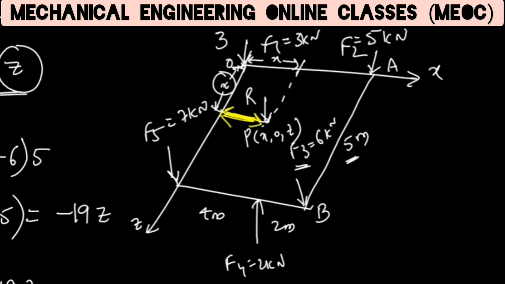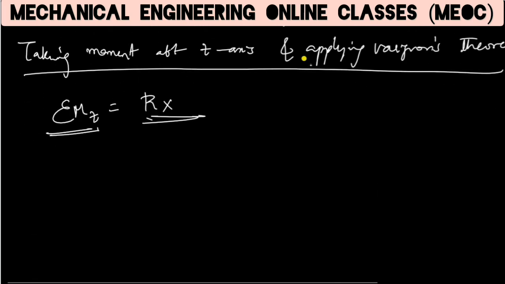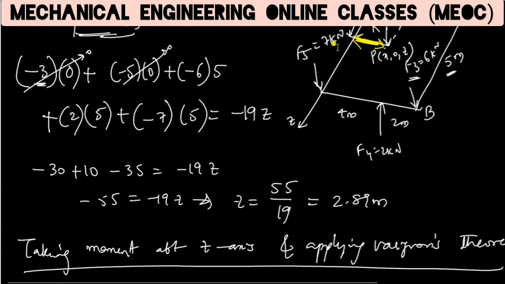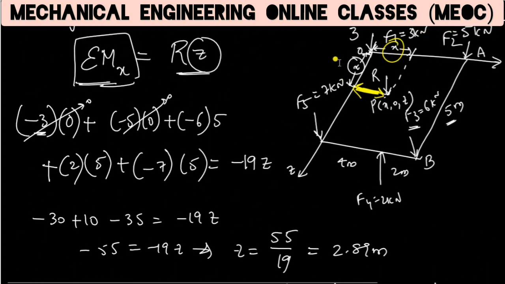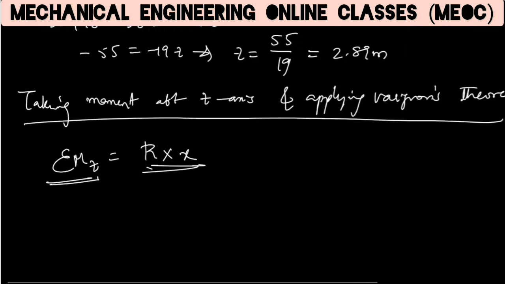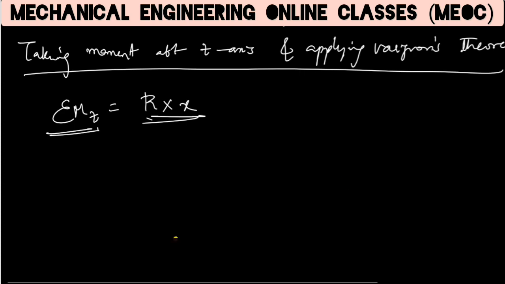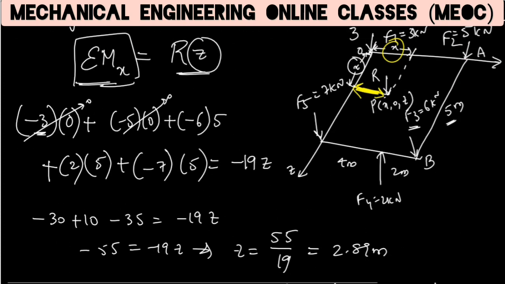This dimension is parallel to x axis, which is equal to x. So it will be r into x. So if we are taking moment about z axis, we get x coordinate. When we are taking moment about x axis, we are getting z coordinate. So here we shall find the sum of moments of all the forces about z axis.